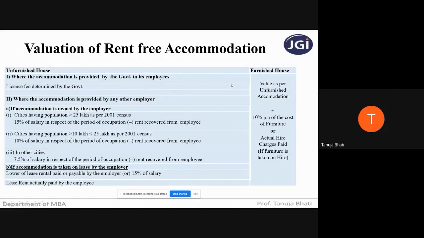Suppose the accommodation is furnished, then what is going to be the value of taxable rent-free accommodation? It is going to be the value as per unfurnished accommodation as per this calculation, plus 10% cost of the furniture. You use 10% cost of the furniture when the furniture is owned by the employer. But suppose the employer is taking the furniture on hire or rent, then you have to take the actual hire charges paid. If you add this to this, you will get taxable rent-free accommodation. Very, very important. Again, while solving the problems, I will come back to this slide.